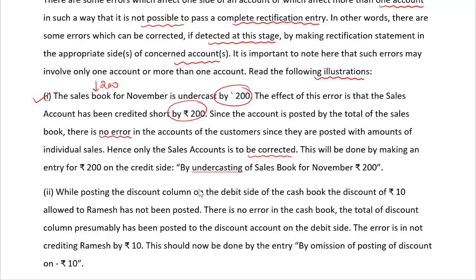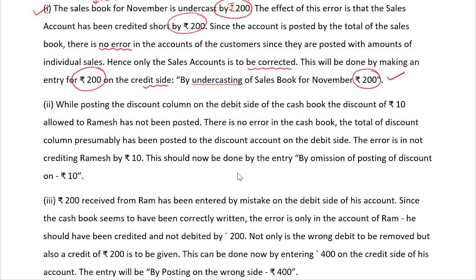This will be done by making an entry for 200 on the credit side: by undercasting of sales book for November, 200. It has been carried forward on an individual basis, but the total is short by 200 rupees. So by undercasting of sales book, we pass an entry of rupees 200.